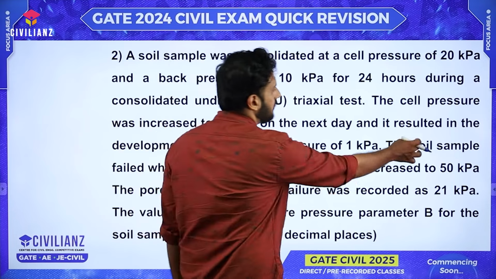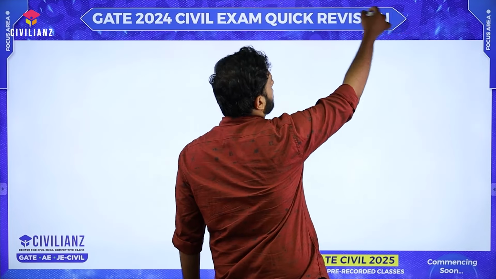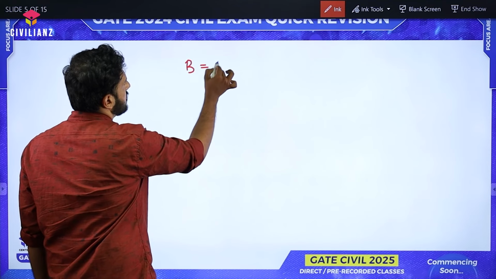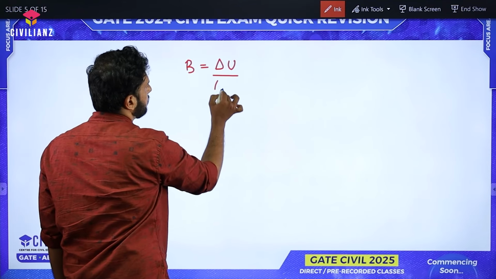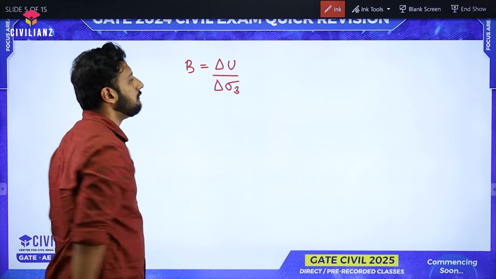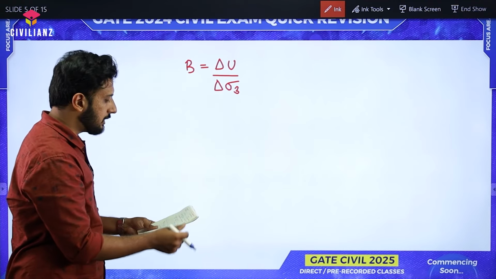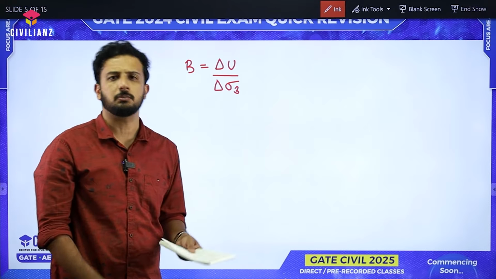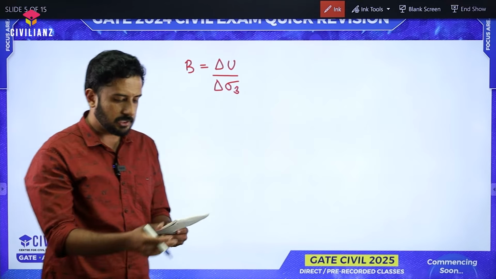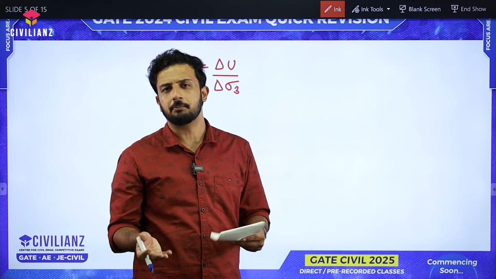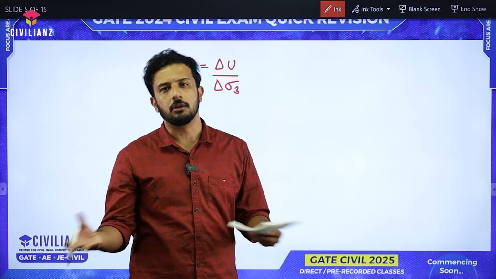So what we need to do? We know the Skempton's pore pressure parameter B will be calculated as the change in pore water pressure divided by delta sigma 3. This is our equation. They have directly given in the question that initially the back pressure, which means the pore pressure, was 10. This back pressure is nothing but the pressure we apply initially to make the soil fully saturated.